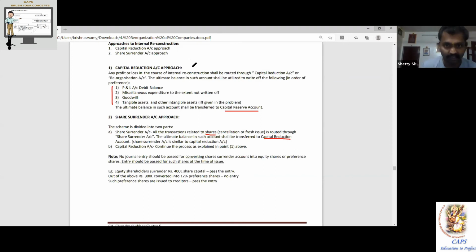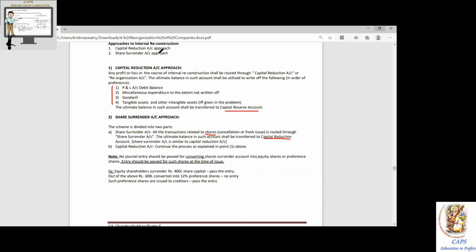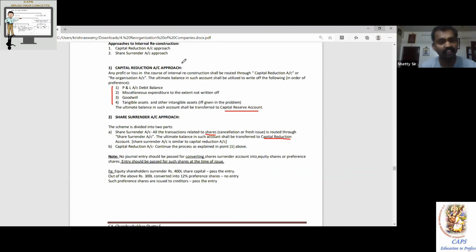I pass an entry. I issue these shares to new prospective shareholders, say Yashaswini, Ganesh, Jayant, whoever it may be, and pass the entry. In between, you are converting this preference share certificate into an equity share certificate. There is no entry. It is a very loose explanation, something like reprinting the certificate. Or you had a preference share certificate, apply whitener and make it an equity share. A very loose explanation. It is not the way they do it. I'm just telling. When you just change the format of the certificate, will there be an entry? Answer is no. Normally, people get confused here. So preference shares are converted to equity shares, then they are reissued.